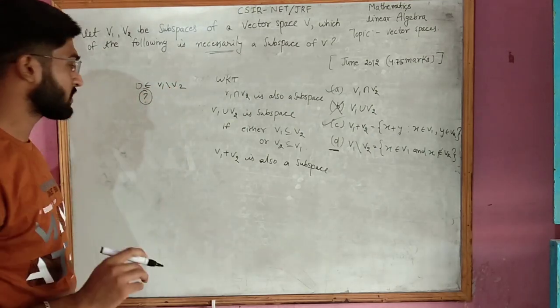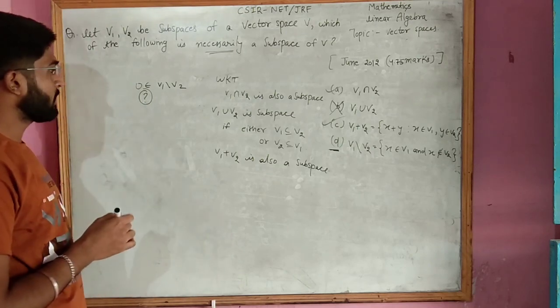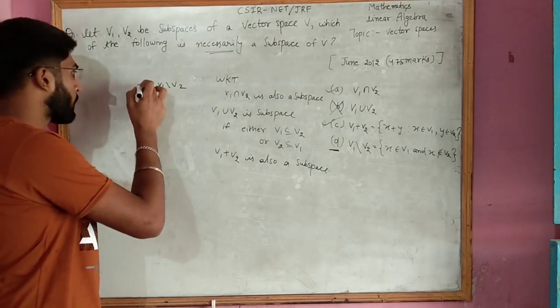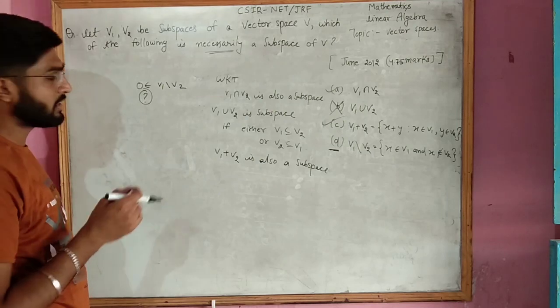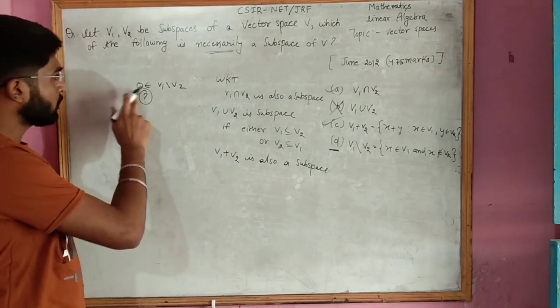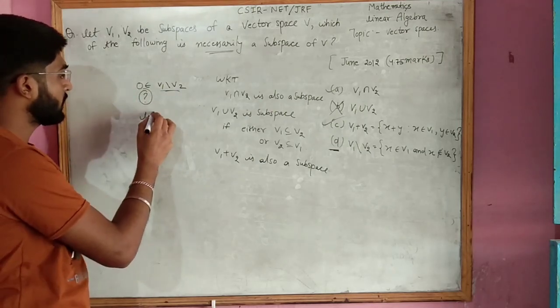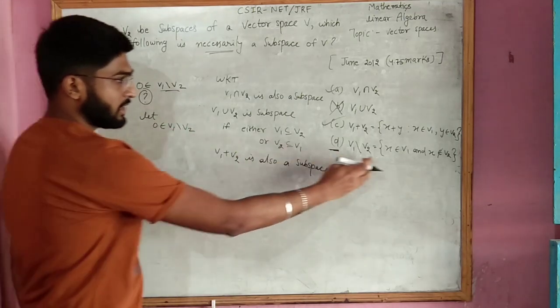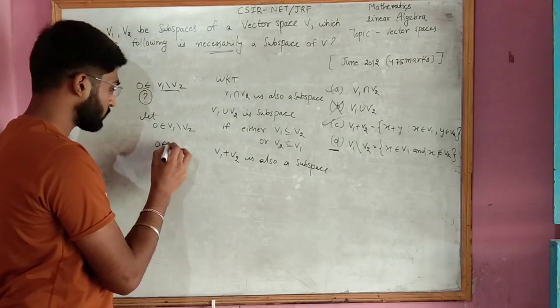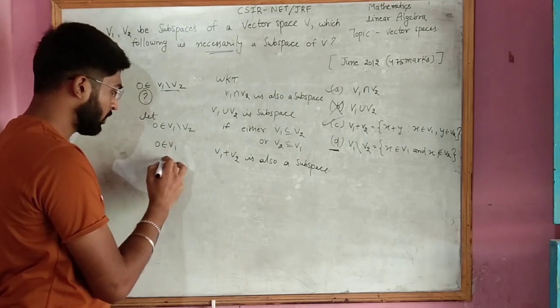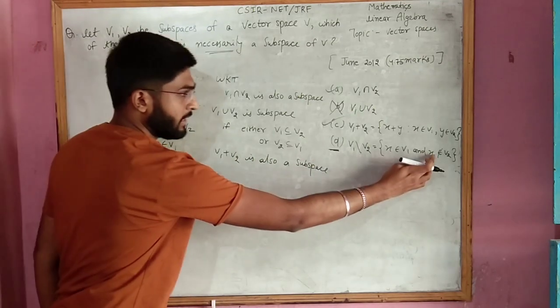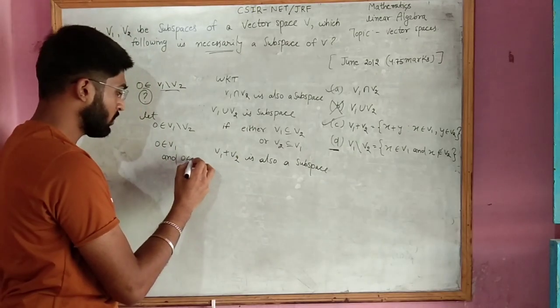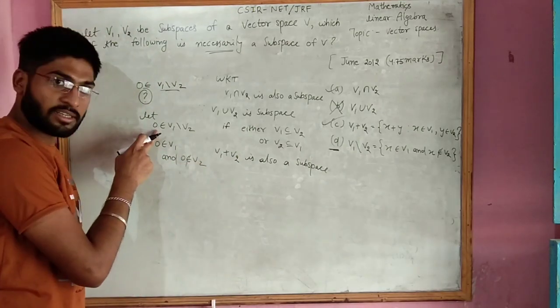For a subspace it is a very basic condition; we should first check whether the zero element is there or not. Let 0 belong to V1 minus V2. That means 0 belongs to V1 and 0 does not belong to V2, because this is the condition for this set.